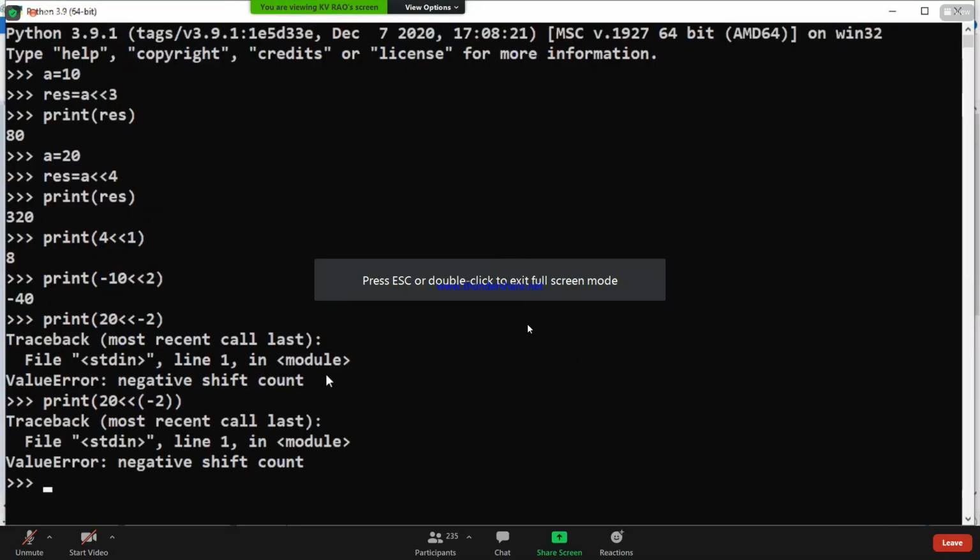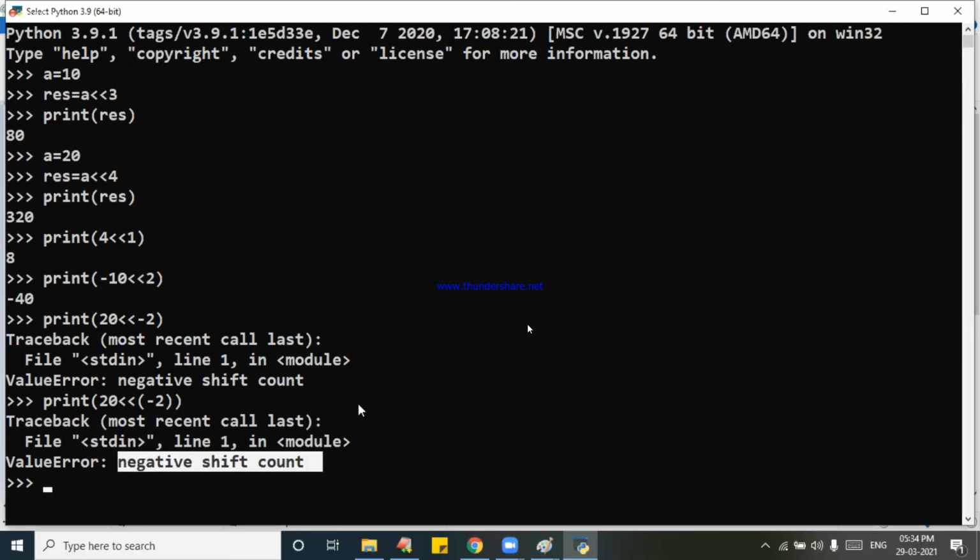So, negative shift count. No. Ajay Shahu, the given number can be negative, but the number of bits should be positive.